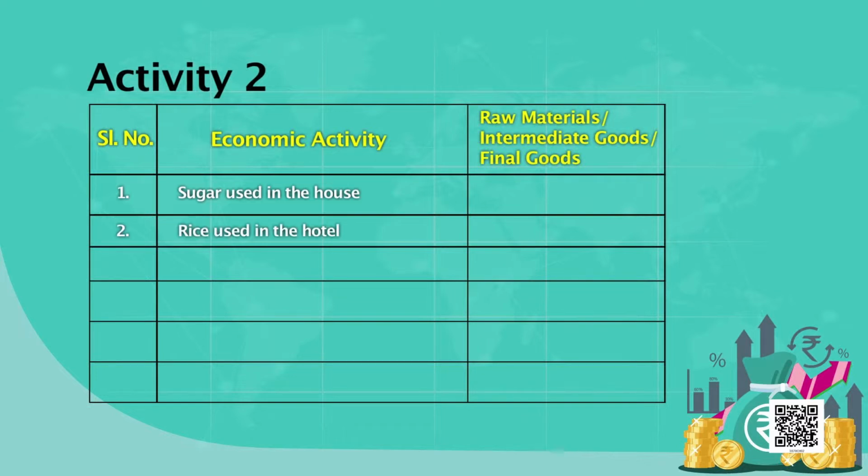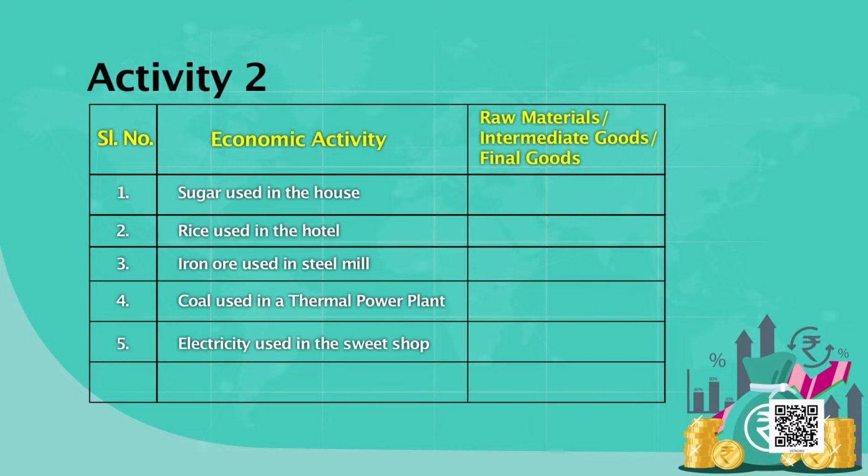Rice used in the hotel, intermediate good or final good or raw material? Third, iron ore used in the steel mill, is it a raw material or intermediate good or final good? Coal used in a thermal power plant, is it a raw material or intermediate good or final good? 5. Electricity used in the sweet shop, is it a raw material or intermediate good or final good? Electricity used in the house, is it a raw material or intermediate good or final good? Okay, so now tell me your answers.